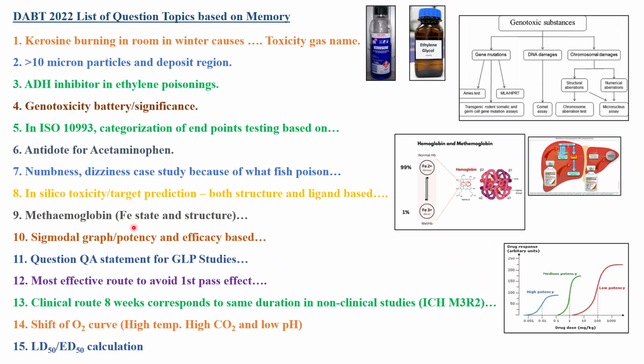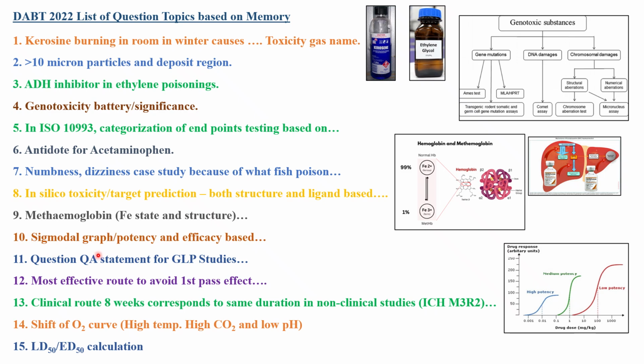Next topic is methemoglobin. In this, they might ask about the iron state, whether it is in the Fe+2 or Fe+3 state. You need to remember the hemoglobin structure, how the light chains and heavy chains are binding, how it is affecting the oxygen carrying capacity, deoxygenated and oxygenated blood. All these concepts related to hemoglobin and methemoglobin you need to remember, and the symptoms also, like blueness of the face.